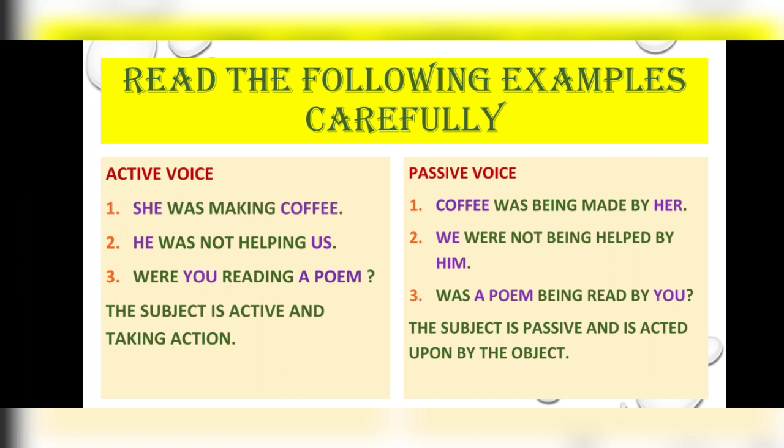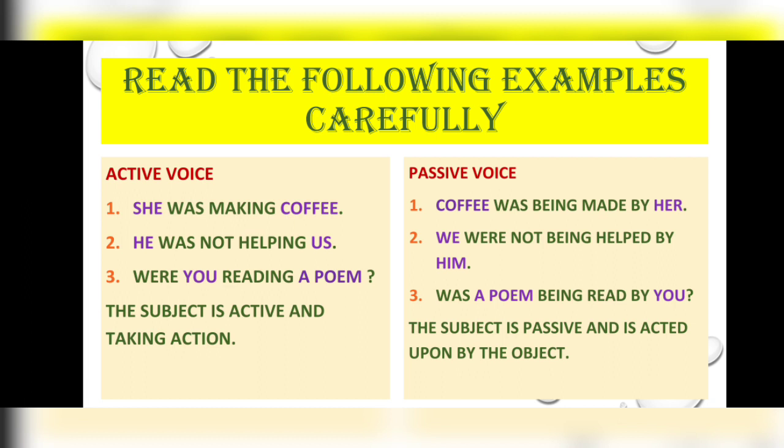And in case of past continuous, we have seen that there is use of the helping verb was and were, followed by the first form of the verb and ing. While in the passive form, we have interchanged the positions of subject and object. Then use of was, were, and then use of being followed by the third form of the verb. So in all these cases, we have to take care.